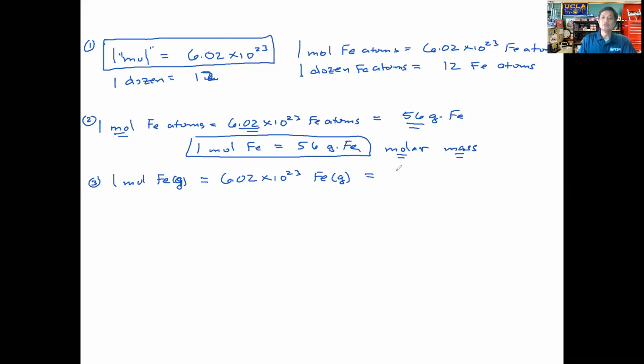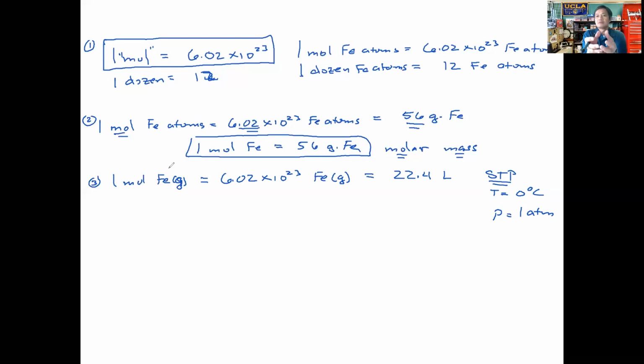That's going to be equal to 22.4 liters. Remember, this only works when the conditions are at STP. STP means T is for temperature, 0 degrees Celsius, and P is for pressure, which is the atmospheric pressure, 1 atmosphere. So under the conditions of STP, 0 degrees, 1 atmosphere, any gas.